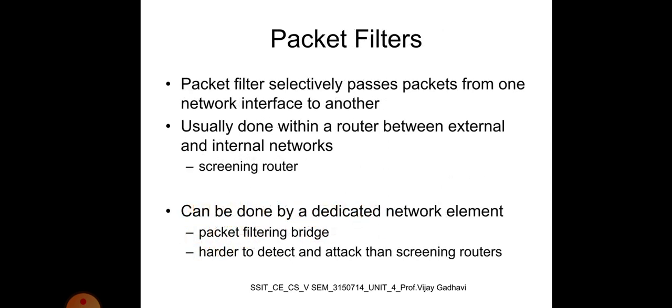Here we see a packet filter selectively passes packets from one network interface to another, usually done within a router between external and internal networks, like a screening router. This can be done by dedicated network elements, like a packet filtering bridge, which is harder to detect and attack than screening routers.